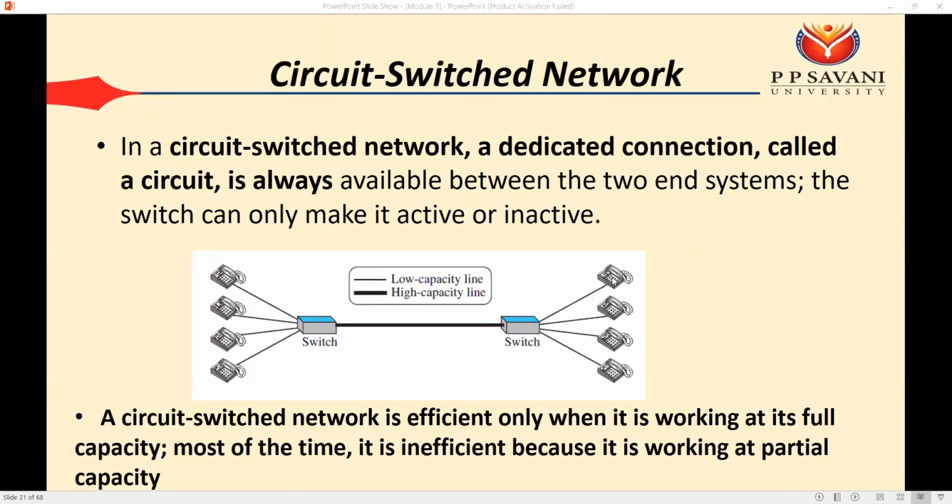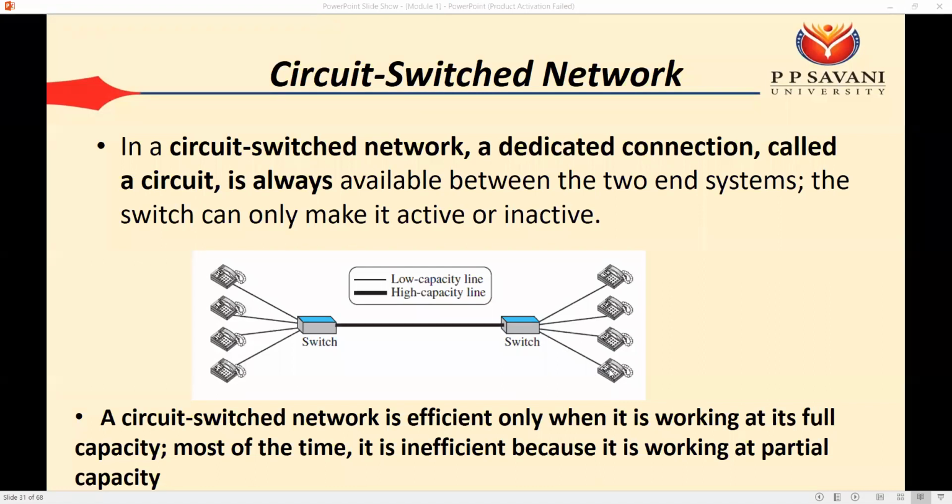Okay. Now, for example, let's assume that we require a speed of, let's say, 1 Mbps to talk from this user to this user. Okay. So if this user wants to talk with this user, then we require the 1 Mbps. Third one to third one, 1 Mbps. Fourth one to fourth one, 1 Mbps.